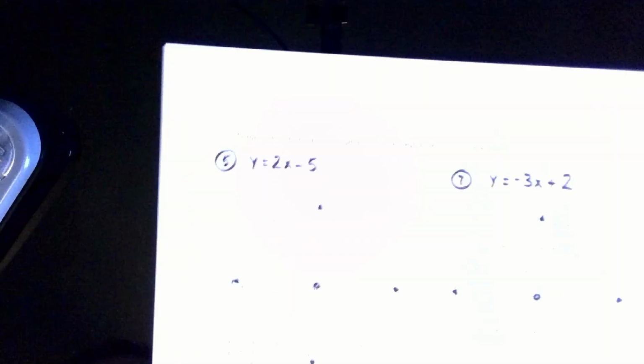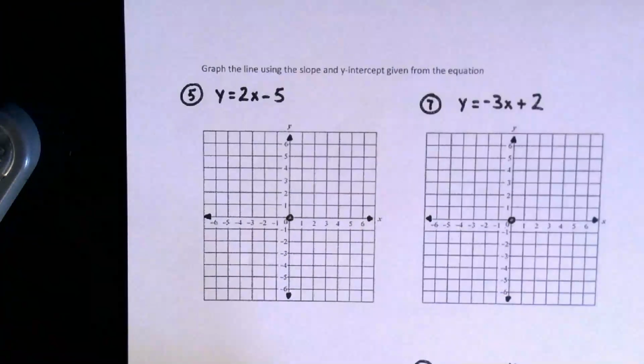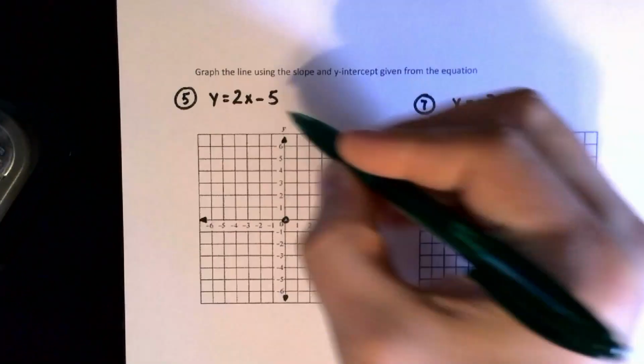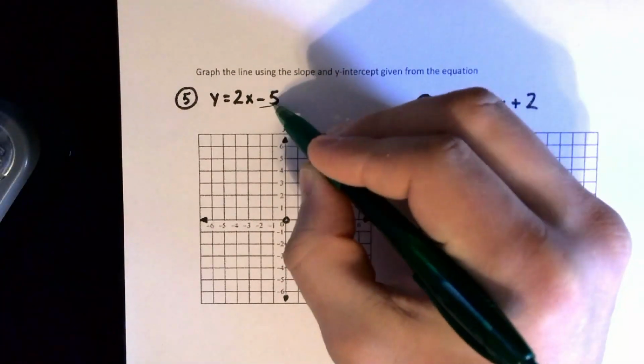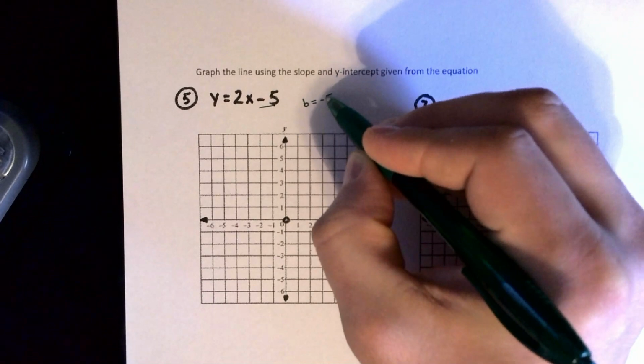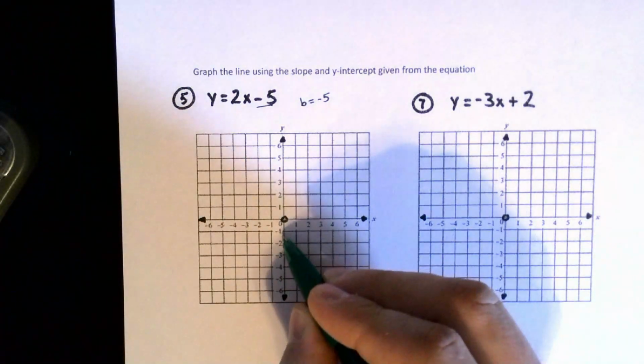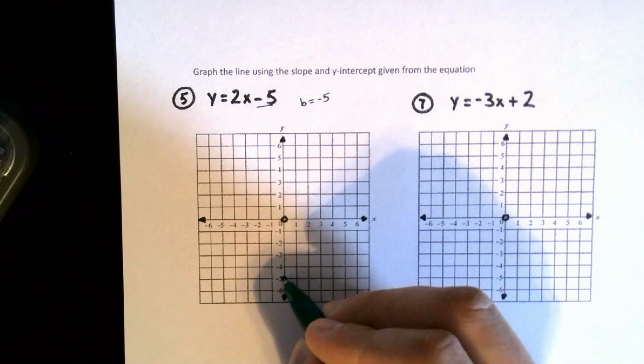I want you to try pages 7 and 8 after this, and I'll do one of the examples with you. I think the harder ones are to graph. So I'm going to do number 5 on page 8 with you right here. Number 5 on page 8 will be the one we do together, and then I'll let you try the rest. This one tells me that b is -5, so I'm going to begin at -5, making a point on my y-axis right at -5.